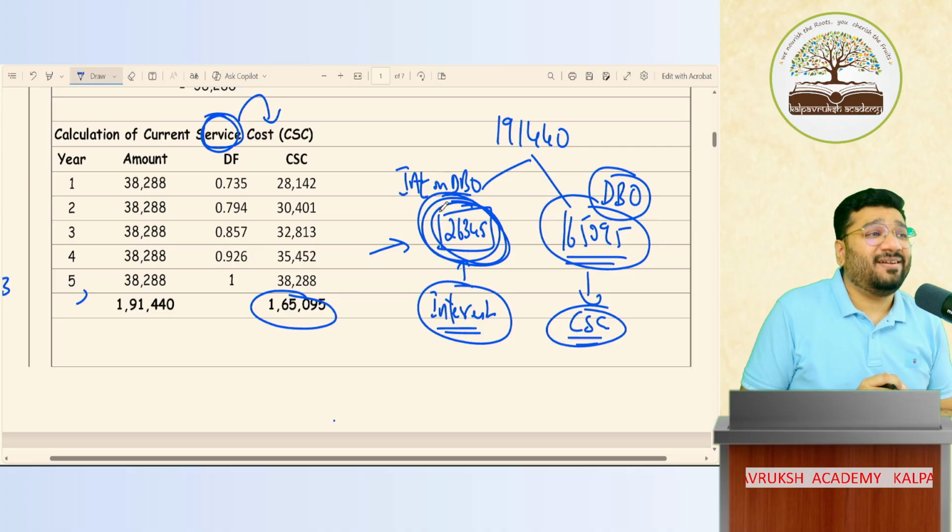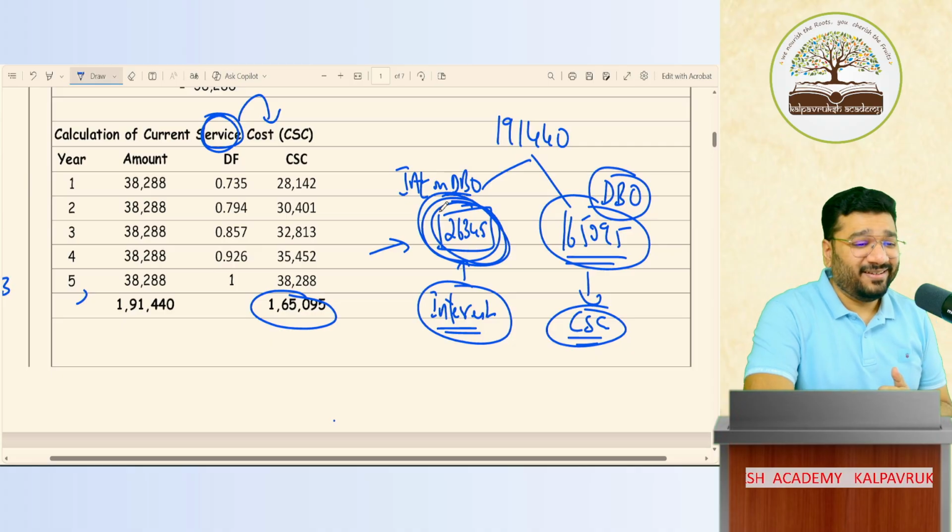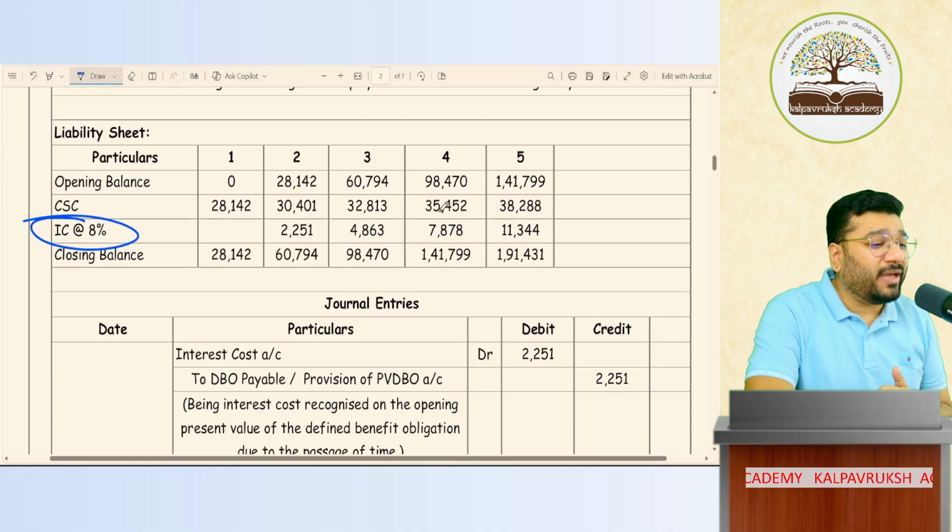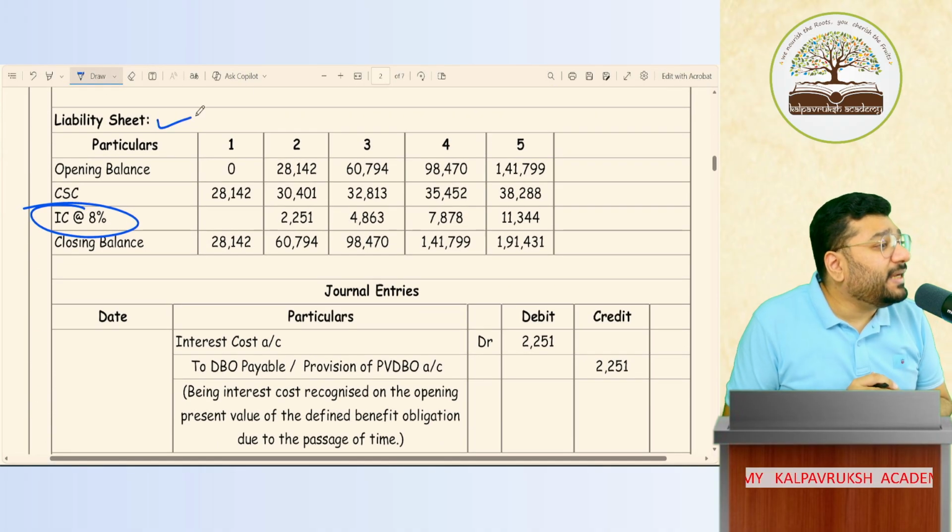I'll send you back to 11th standard if you say like this. You are supposed to calculate. How to calculate? Through this liability sheet, I'll teach you.